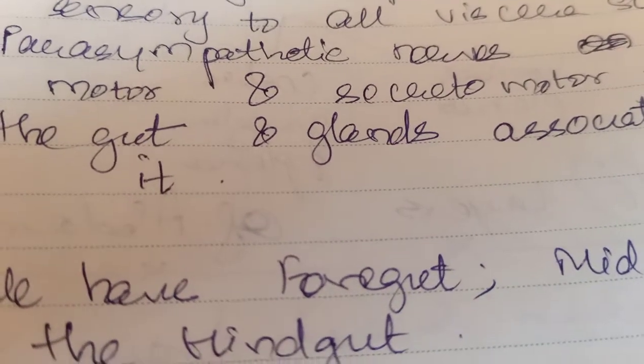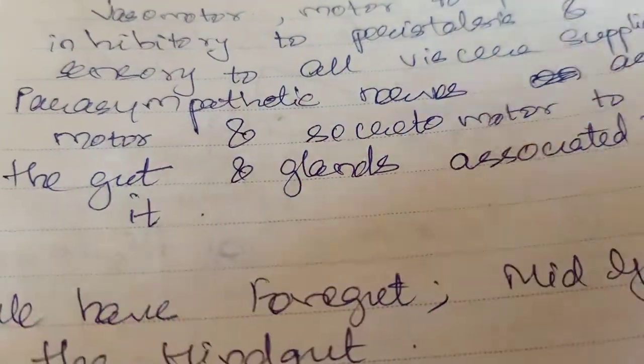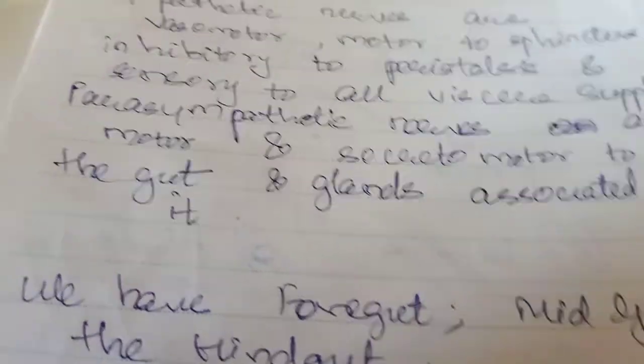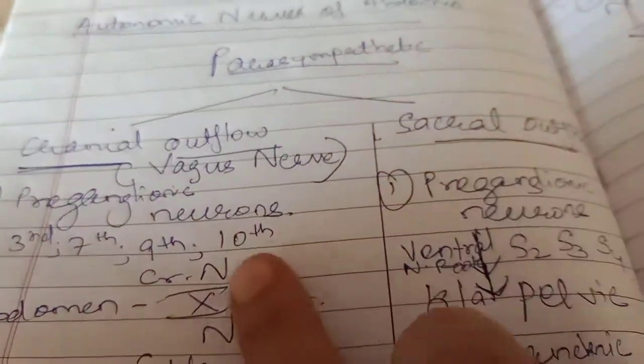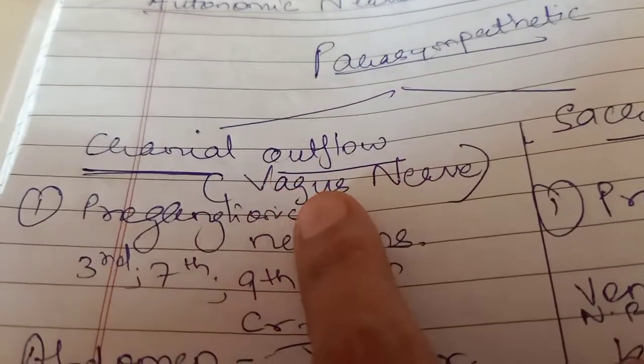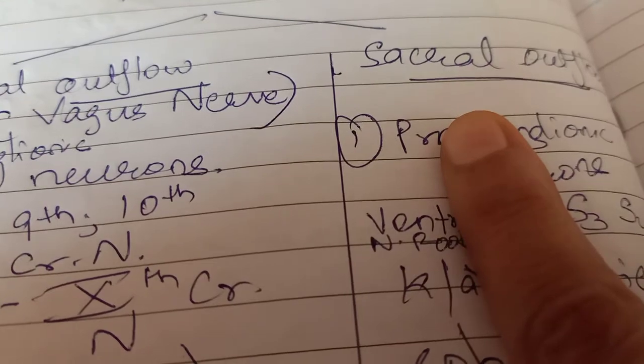Now, the parasympathetic nerves are of two origins, that is from the cranial outflow and from the sacral outflow.